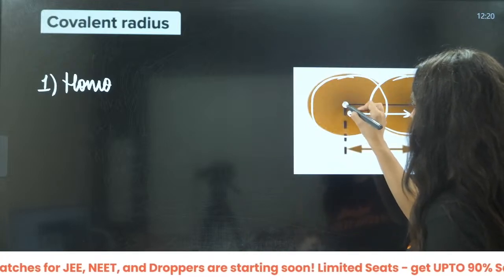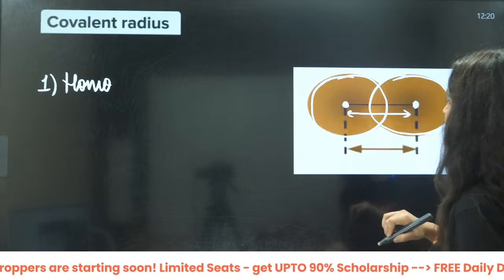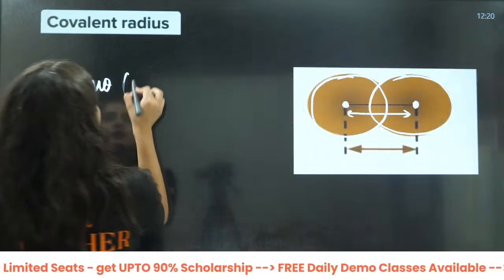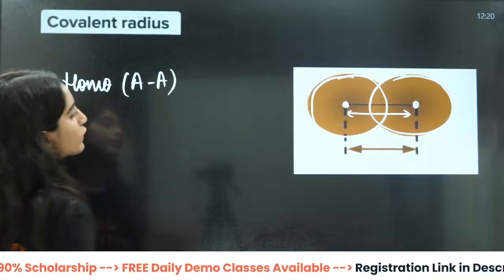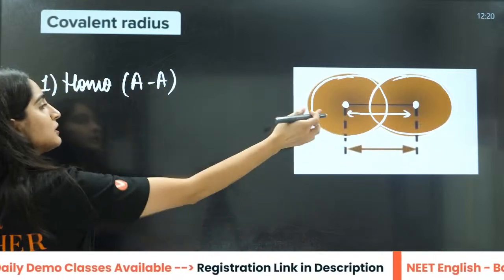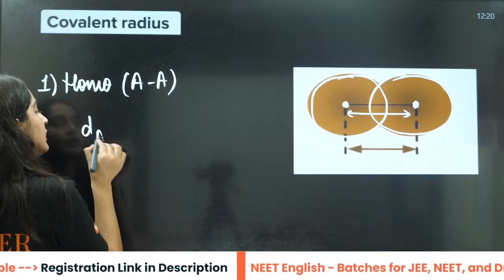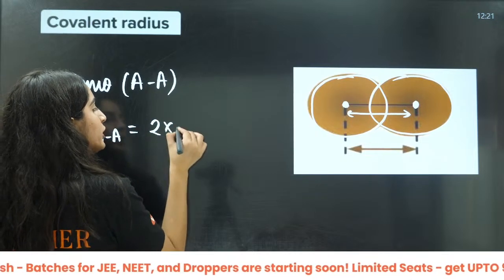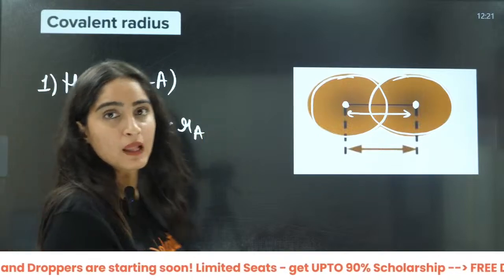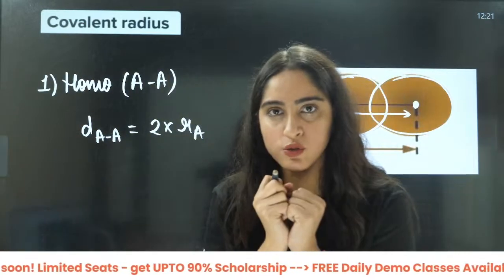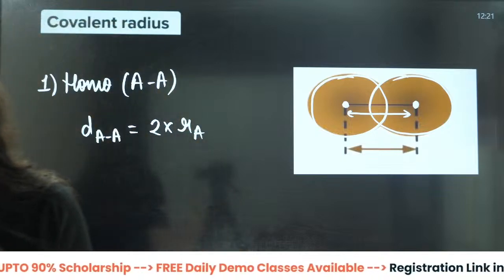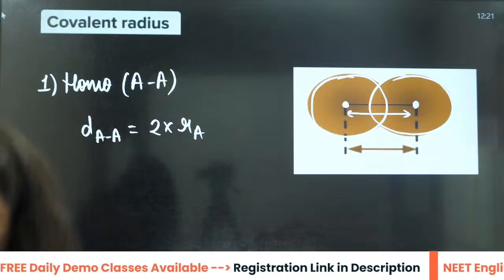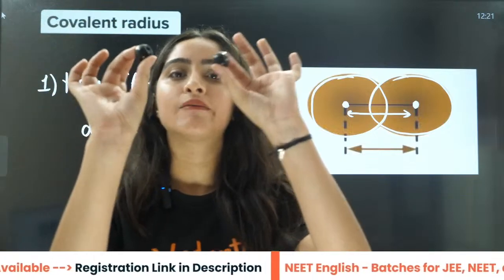So for a more easy thing, what you can take this particular thing as, this is also a distance, right? This is also the center, right? Then take the atom as AA only, right? The molecule is A and this is also A. The distance between these two is DAA, that is equal to 2 into RA, right? I have two same balls, same atoms.